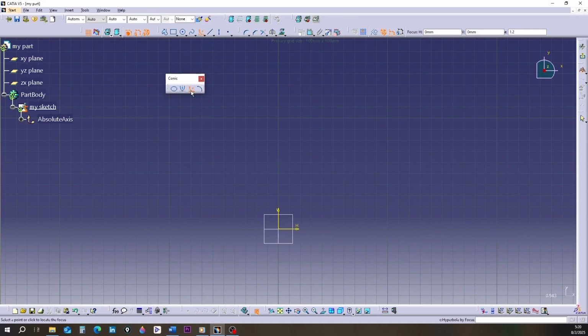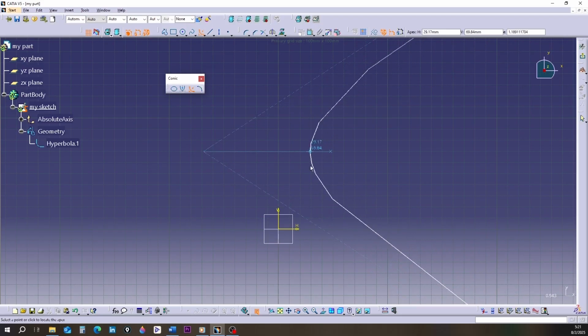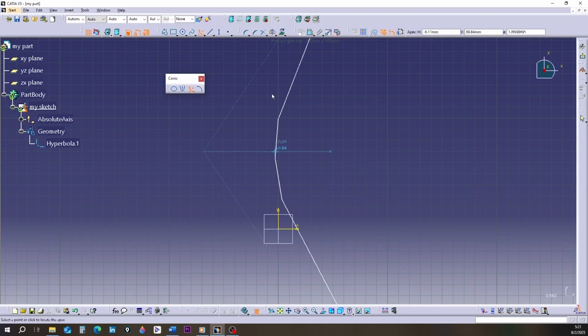Click on this tool to make it orange. Make 1 click on the screen. Move your mouse to define the eccentricity point. After the second click, move your mouse to define the distance ratio. As you move the mouse, you'll see the hyperbola's curvature change. Note that the mouse only moves along the line between the focus point and the eccentricity point.